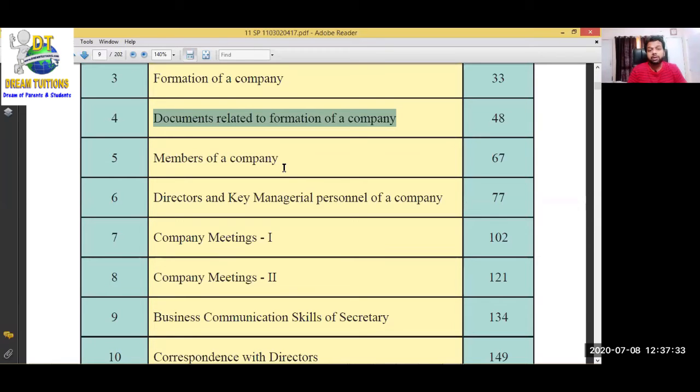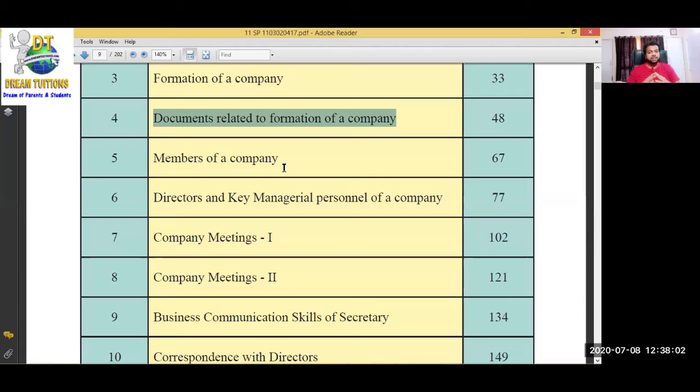Because starting from the 4th-5th chapter, you are going to come to know a lot of information about joint stock companies, and that's why I explain this to you. पहले मैंने आपको क्या बताया? There are three main types of businesses: proprietorship, partnership firm, and the biggest form is what? Joint stock company, and that syllabus we are going to cover in 11th. Then the name of the 6th chapter is Directors and Key Managerial Personnel of a Company.